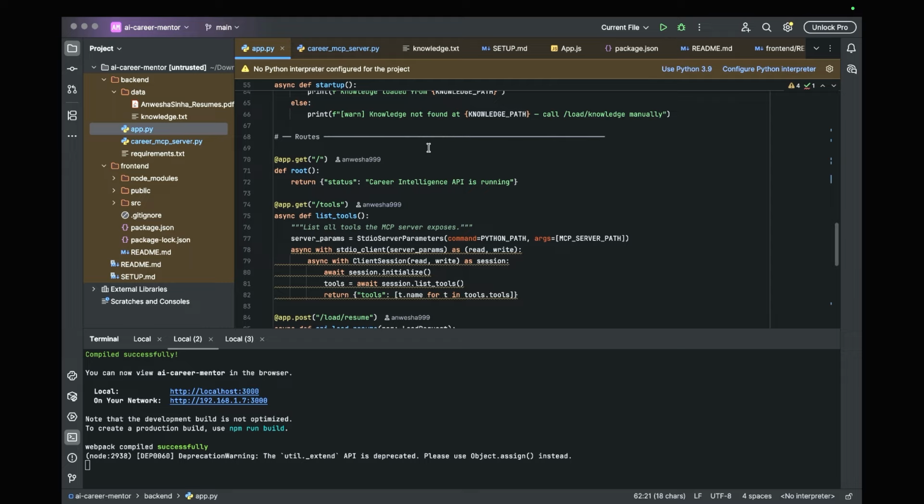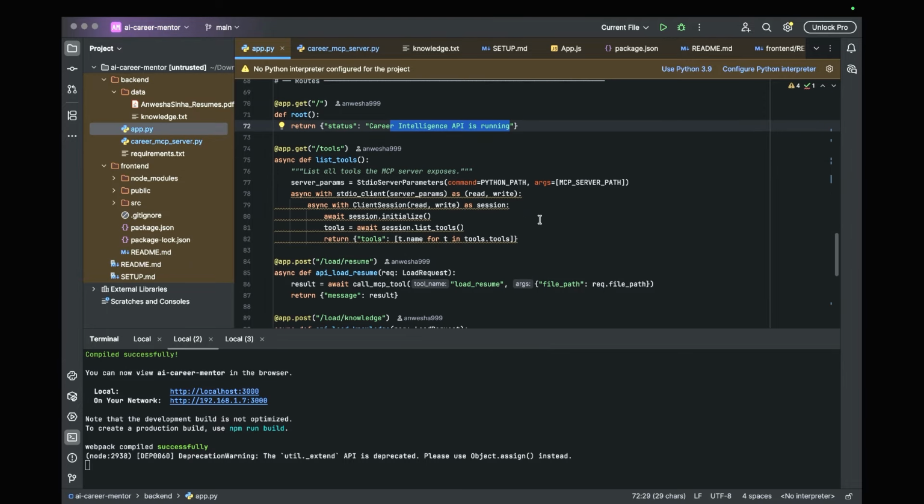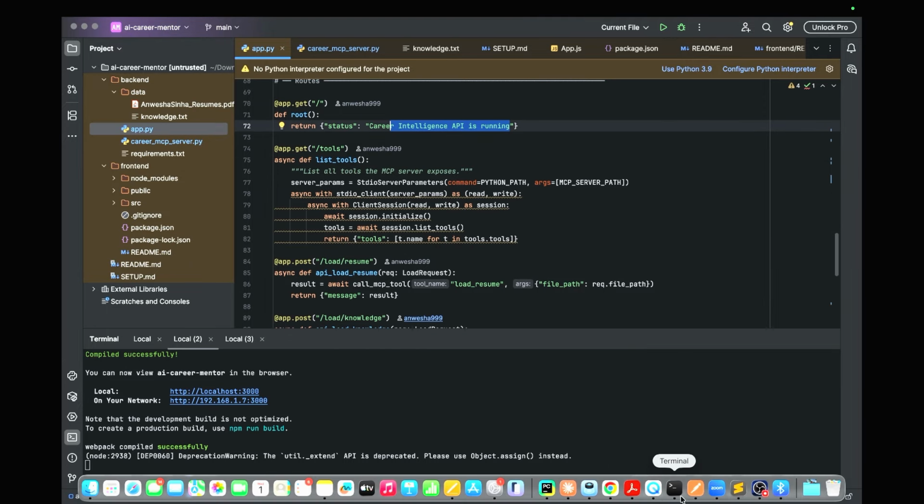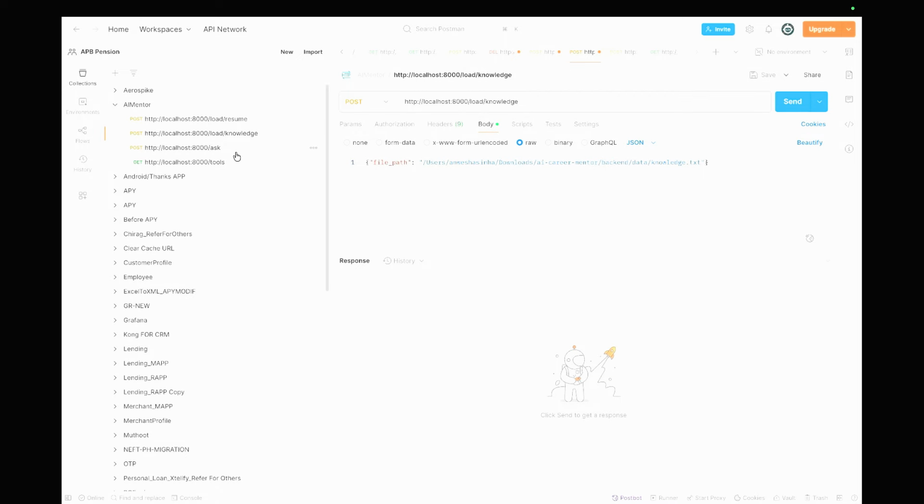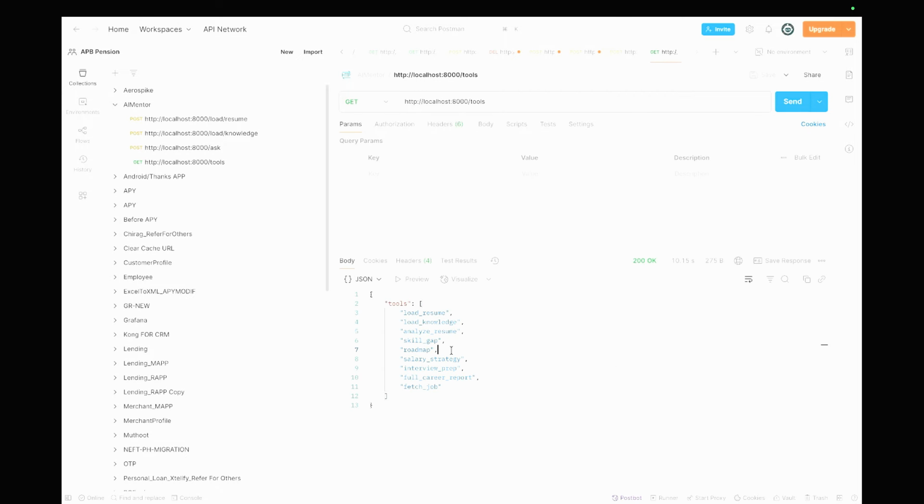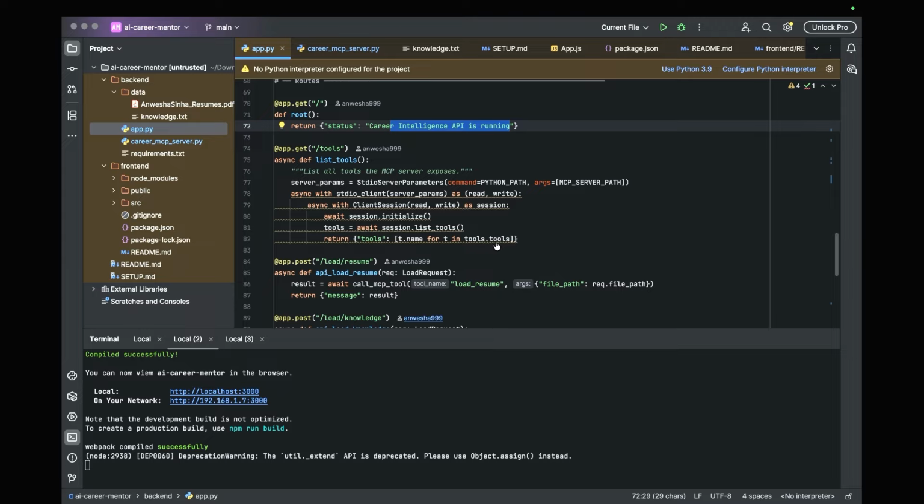You just hit that local 3000. You should be able to see this career intelligence API is running. That is also one way to check whether it started. The other is /tools, where I was showing you the tools part. Yes, so it will load all the tools for me. This is also called MCP discovery, where it will discover and list all the tools that we have.